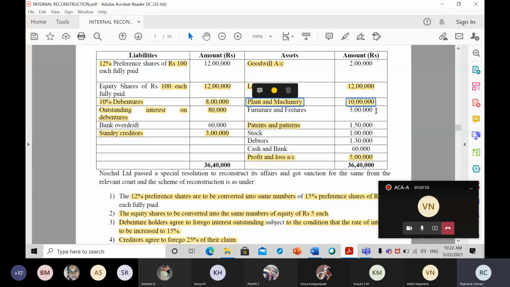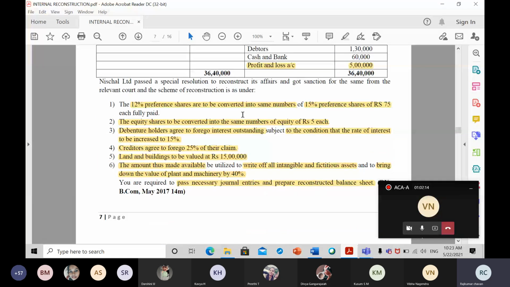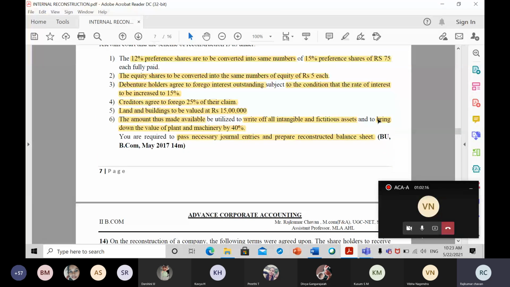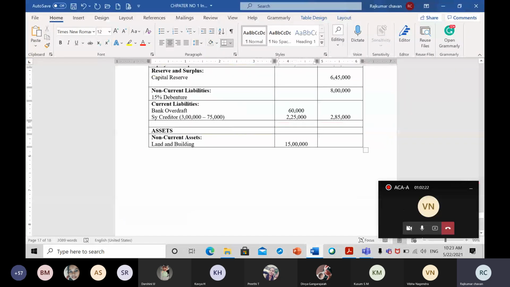After that we have plant and machinery which is 10 lakh rupees. Now if you remember carefully, we have done one adjustment. Plant and machinery value has been written down by 40%. Plant and machinery value has been written down by how much percent? 40%. So plant and machinery not 100%, we have written down only 40%. So 10 lakh rupees is the amount which we see in the book value.